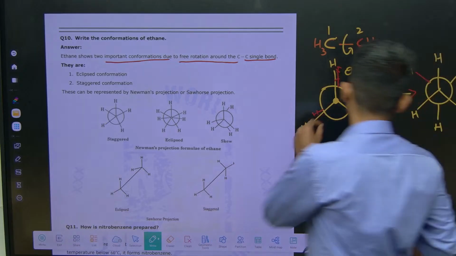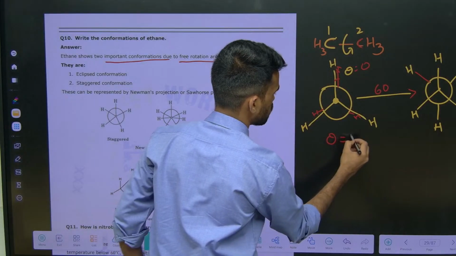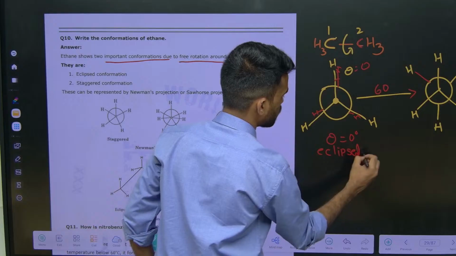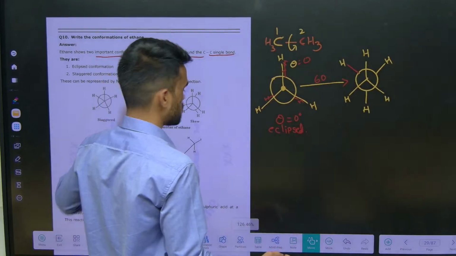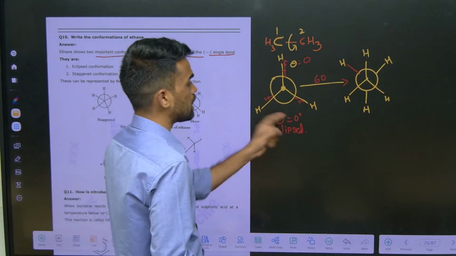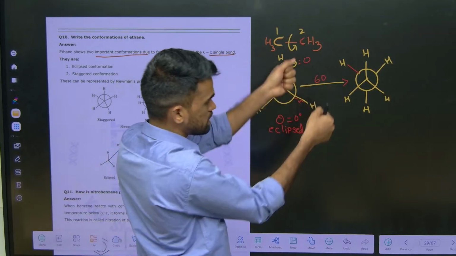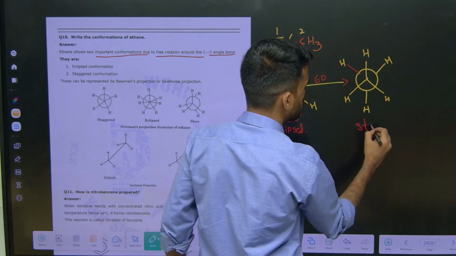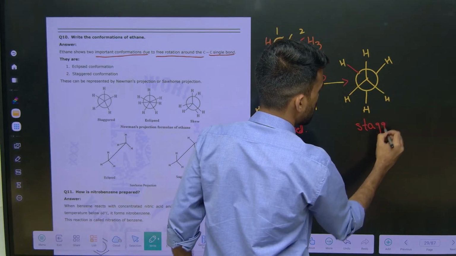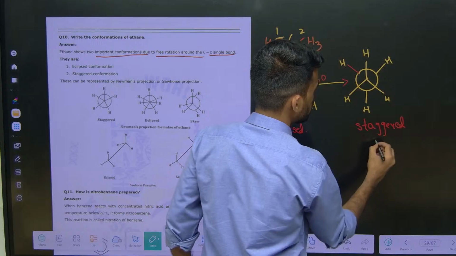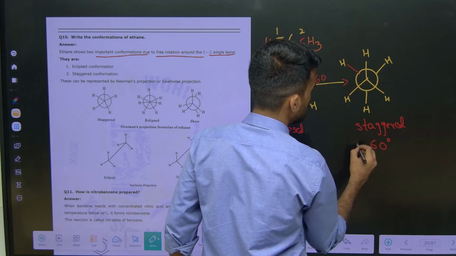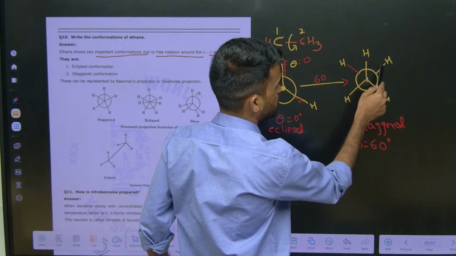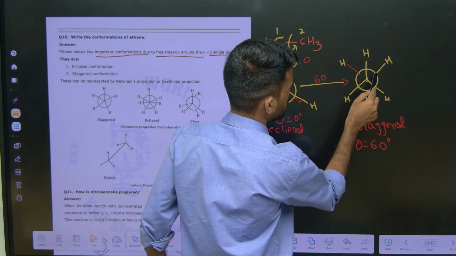The first one, where theta equals 0, is called the eclipsed conformation, with dihedral angle 0. When we rotate 60 degrees, we get one stable conformation, called the staggered conformation. The dihedral angle here is 60 degrees, between the dot carbon hydrogen and the circle carbon hydrogen.